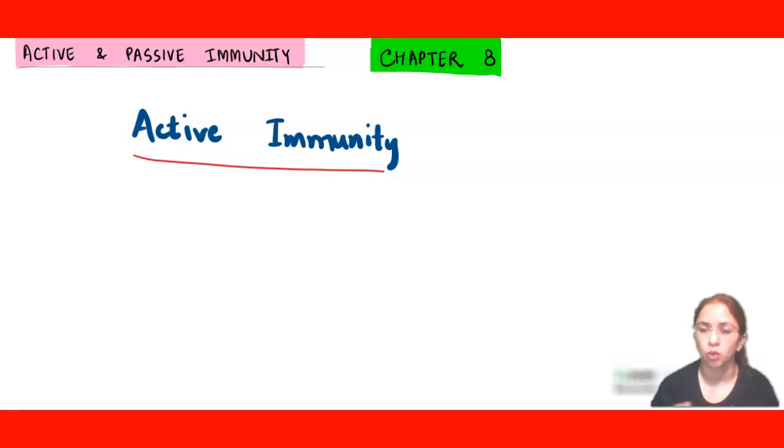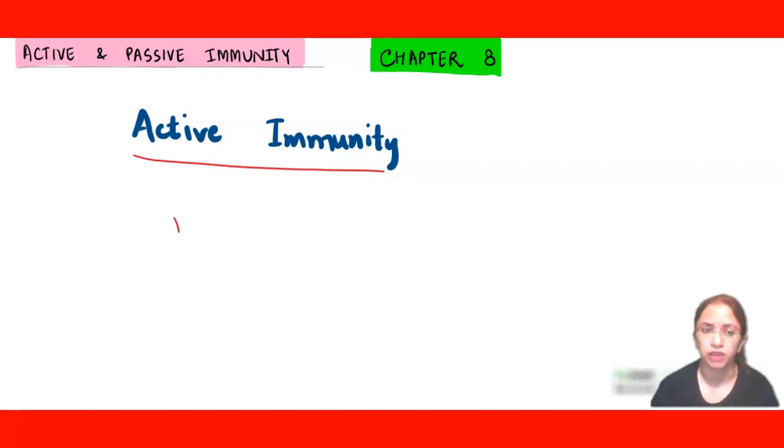Now, when the causal organism of this disease goes inside a healthy person, that antigen, that causal organism, will evoke the immune system, and ultimately slowly and gradually the antibodies will be produced, right? So in this case we will use the term active immunity.